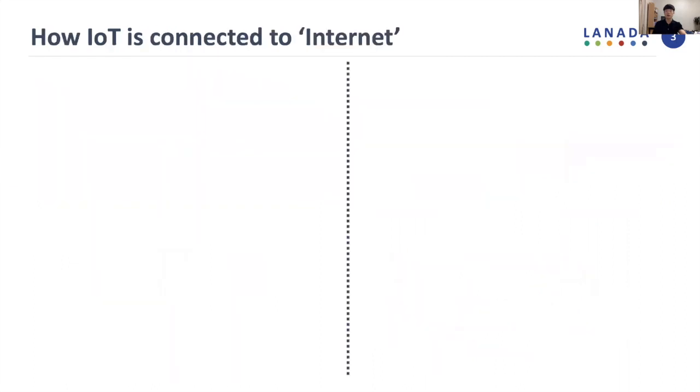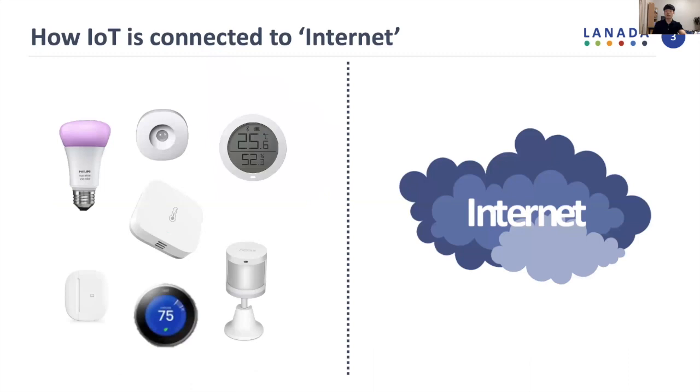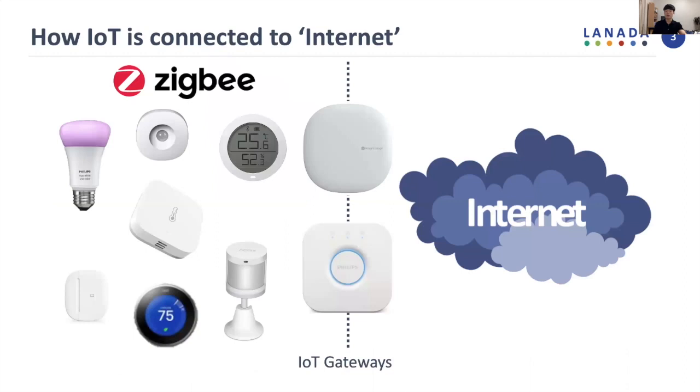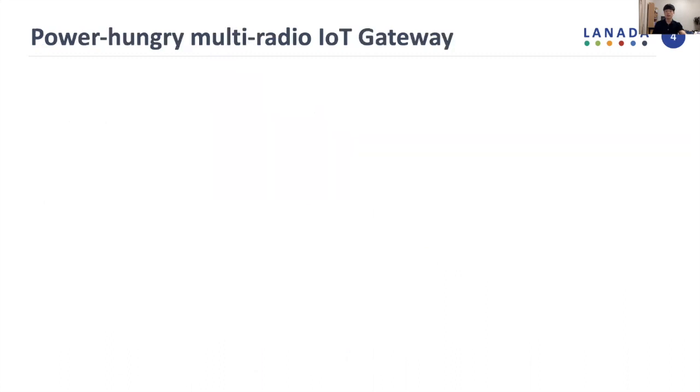Then, how are the IoT devices connected to the internet? In general, those low power IoT devices are equipped with low power RF like ZigBee, so that they are connected to the internet via multi-radio IoT gateways, which bridge the gap between the IoT devices and the internet.